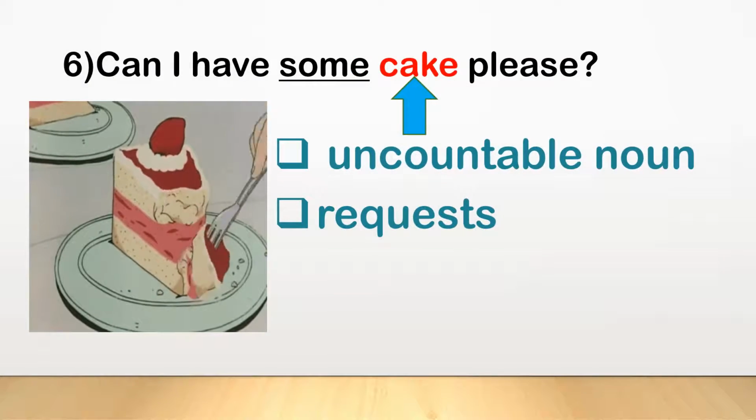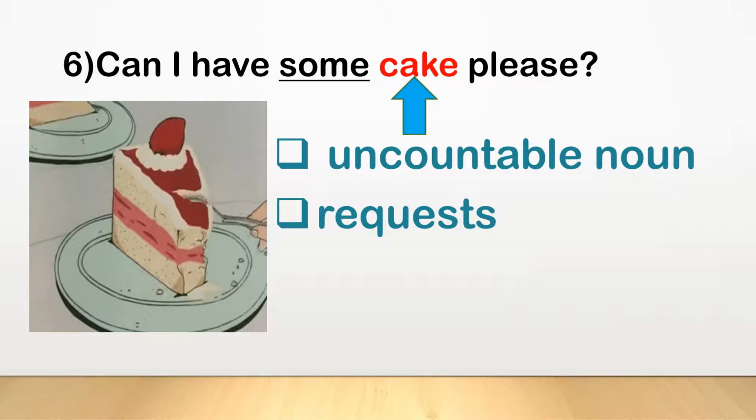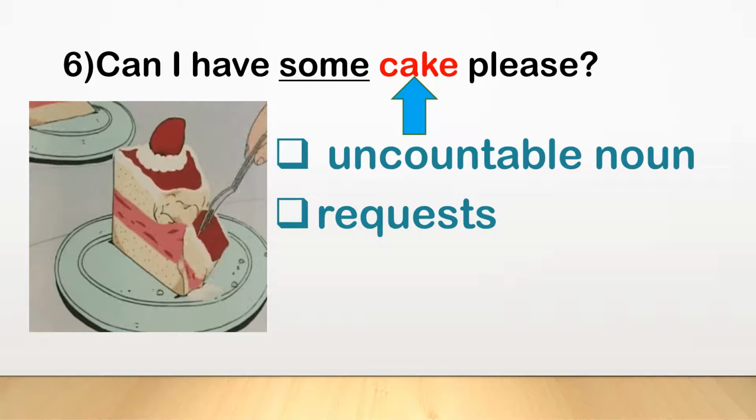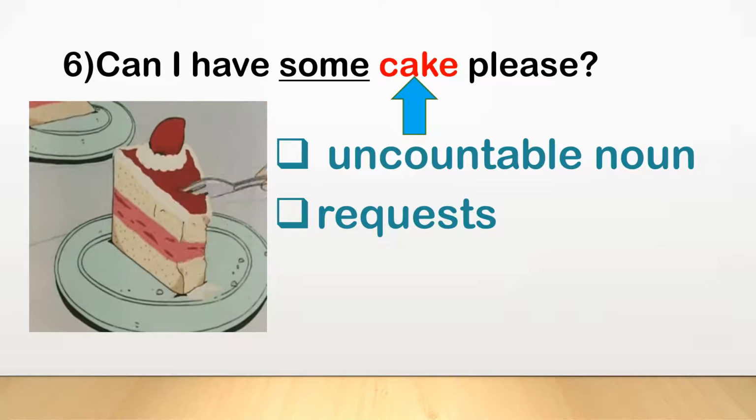Let's have a look on one more example. Can I have some cake please? Children, in this sentence, someone is requesting and the word cake is an uncountable noun which we cannot count. So, we use the word some in the sentence and the sentence is, can I have some cake please?